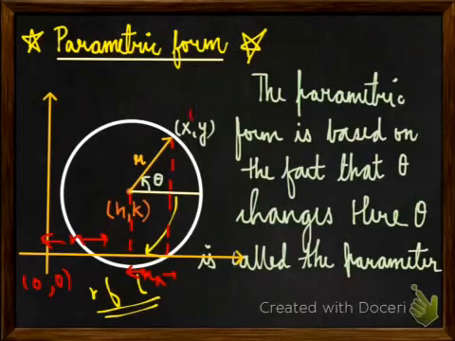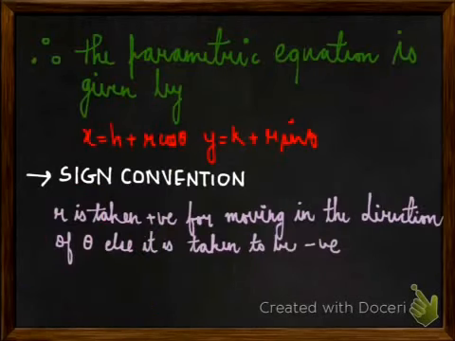Then the coordinate x will be h plus rx, where rx is the component of r on this line, which is r cos theta. Similarly, if we draw perpendiculars here and here, we can find the y coordinate. So this is the proof for the parametric form, which is a very important form for locating points on a circle or for calculation purposes.